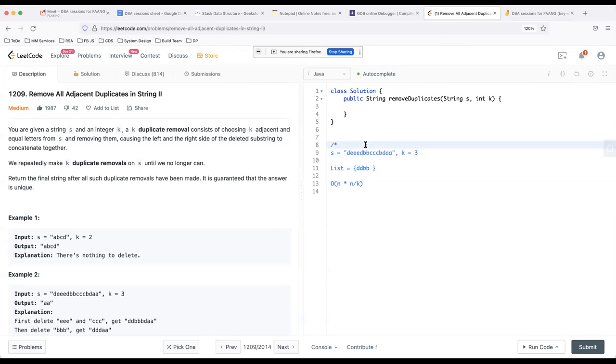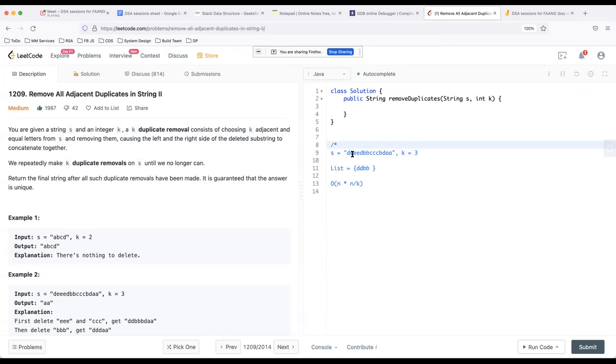Do you find the drawback with this? The bottleneck? The bottleneck is that I'm not keeping track of the consecutive frequency.